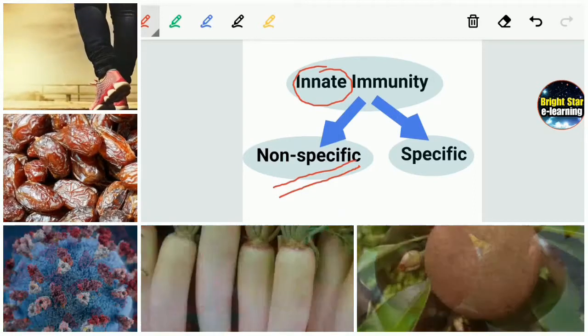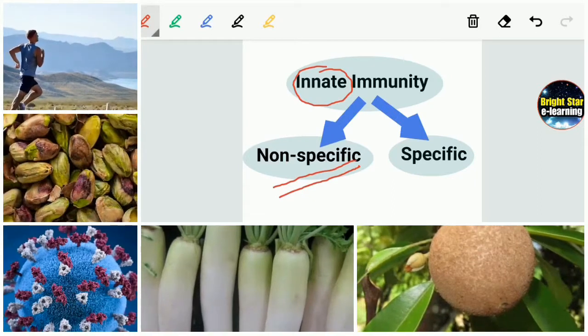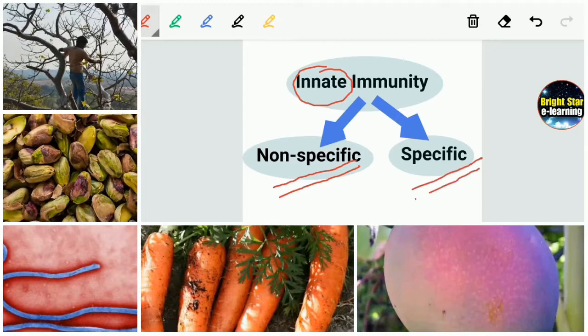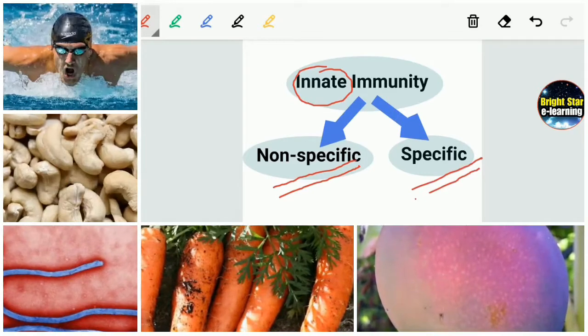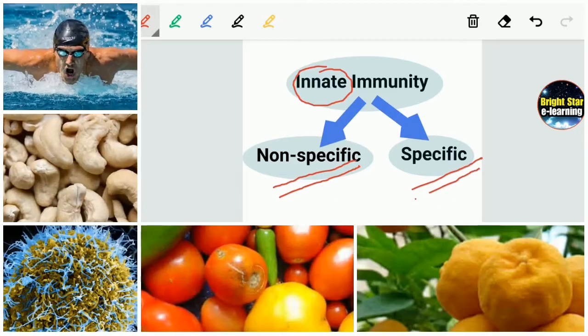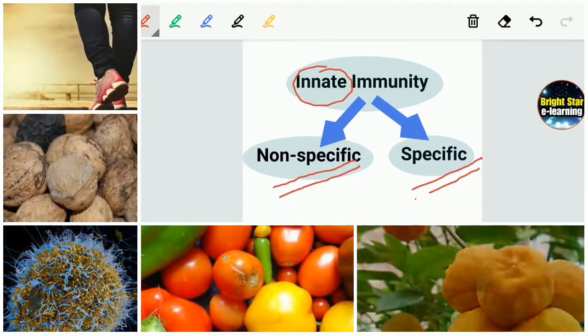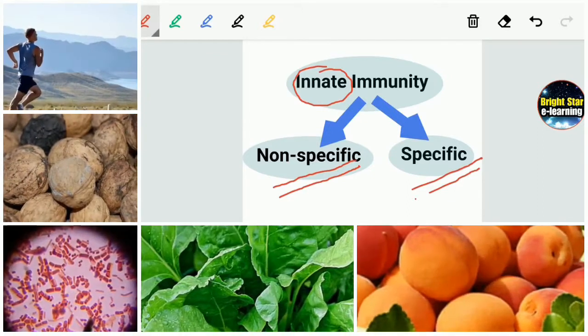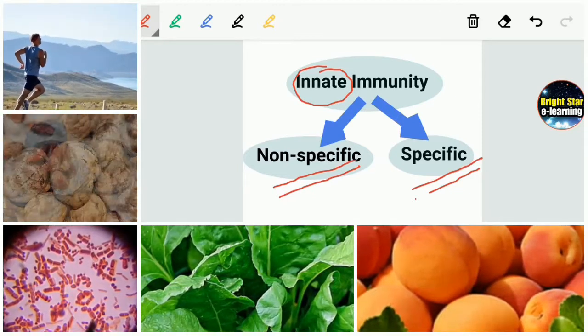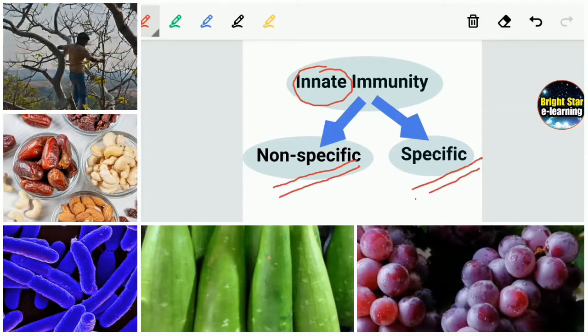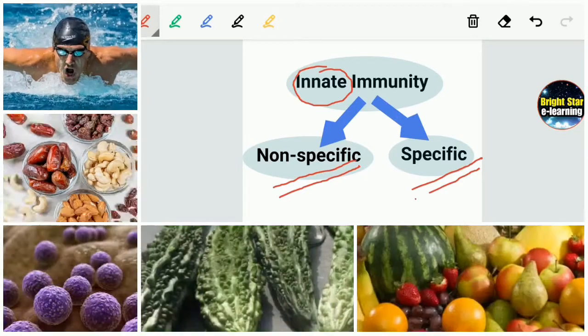That is called non-specific innate immunity. In the case of specific, for example, if a person is infected with the coronavirus, you get specific antibodies in the body for specific antigens on specific kinds of viruses or bacteria. That is called specific innate immunity.